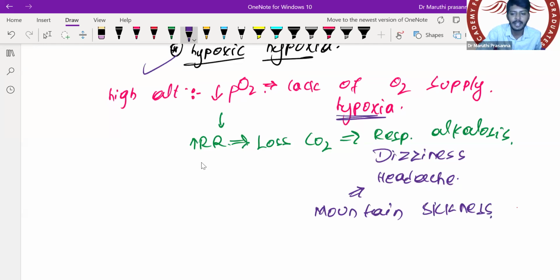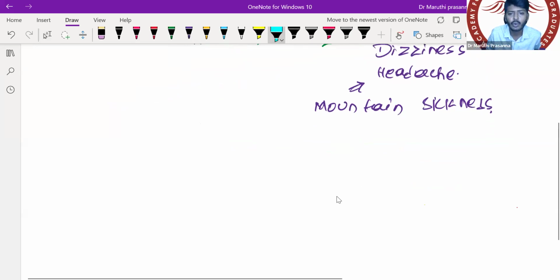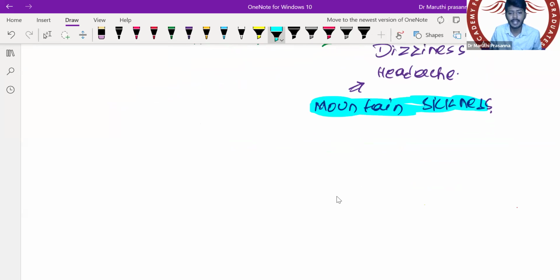Tell me the drug of choice for mountain sickness. Many students are making this mistake. I have noticed many students marking the wrong answer, so please don't mark the wrong answer. The answer is acetazolamide. Scopolamine is for motion sickness, not for mountain sickness. For mountain sickness, acetazolamide is the drug of choice, which is a carbonic anhydrase inhibitor.